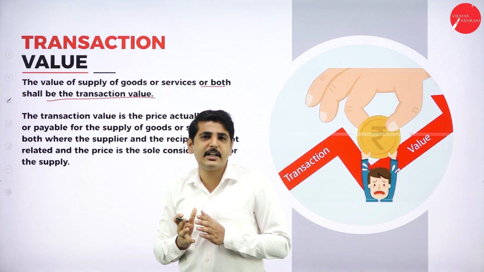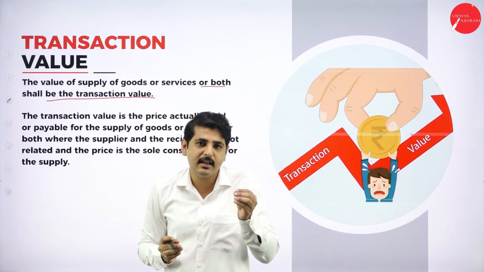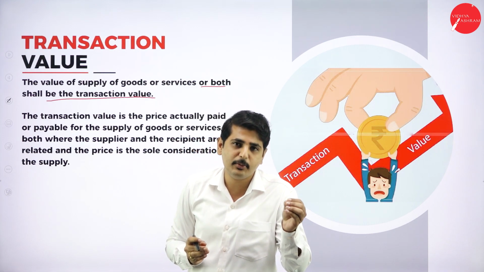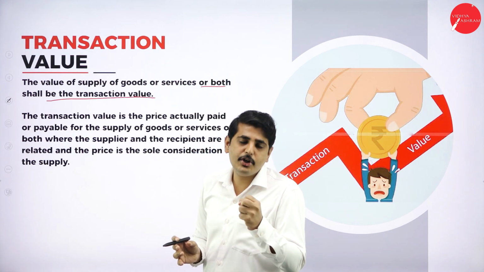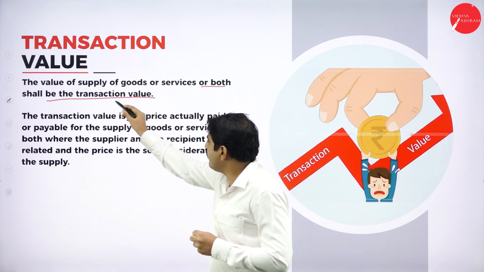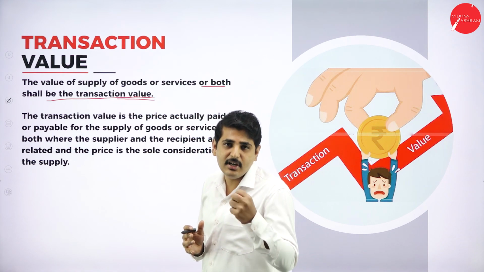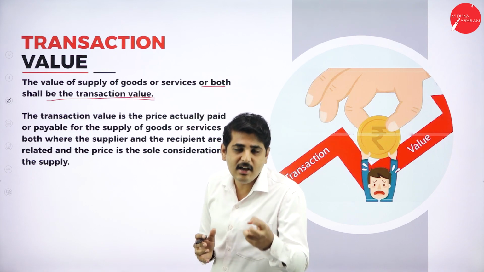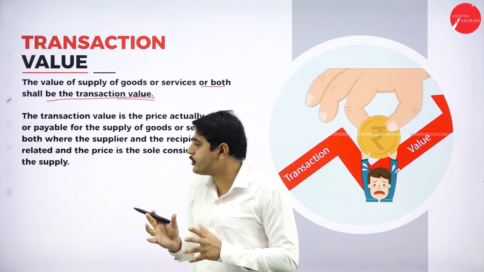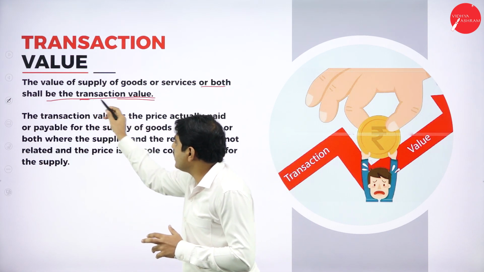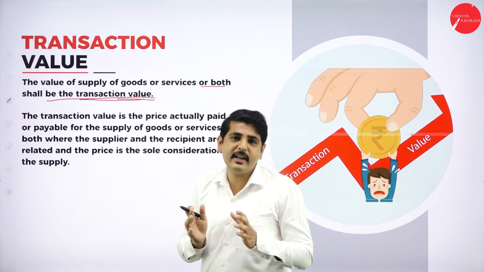Now, what do you mean by transaction value? The actual value of supply. For example, book is 100 rupees. The worth of the book is 100 rupees. So, the cost of the goods should be considered as a value of transaction or transaction value. What is the actual cost of the goods and what is the actual price we are sending the goods to customer or to other dealer? That amount should be considered as a transaction value. So understanding the transaction value is very important.